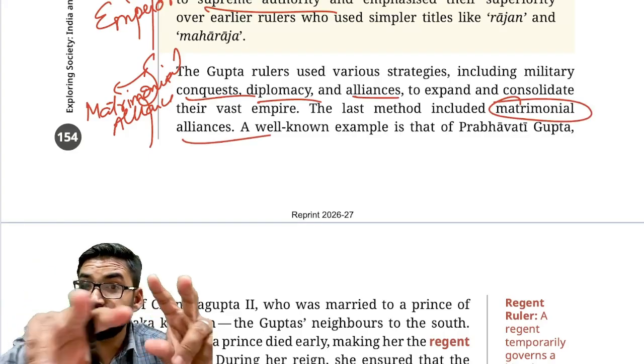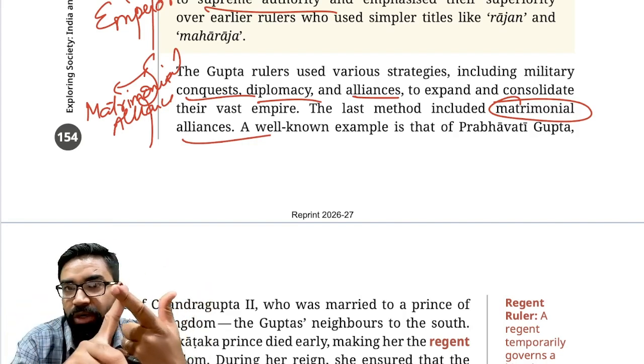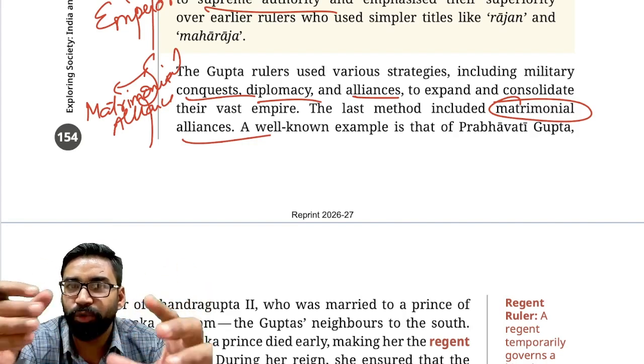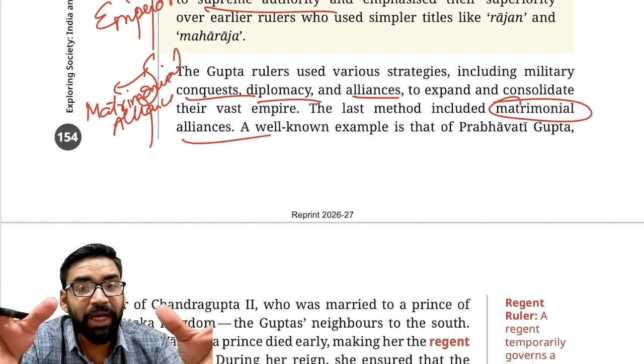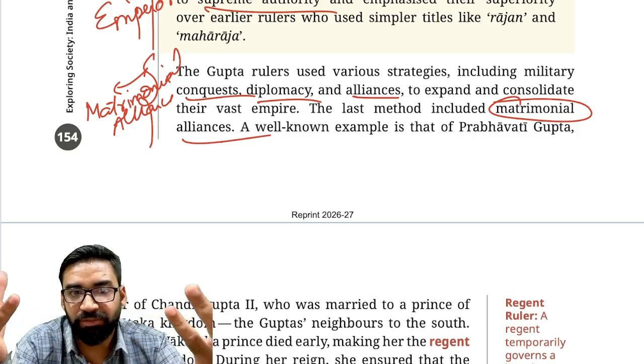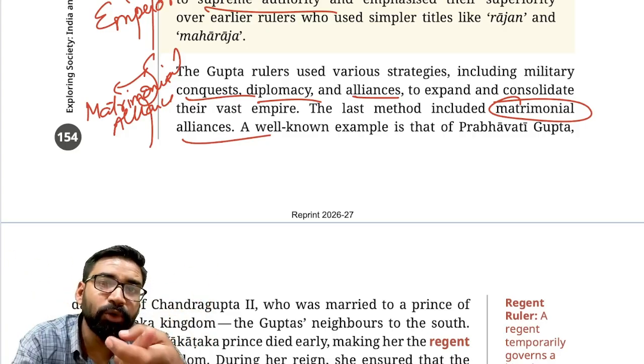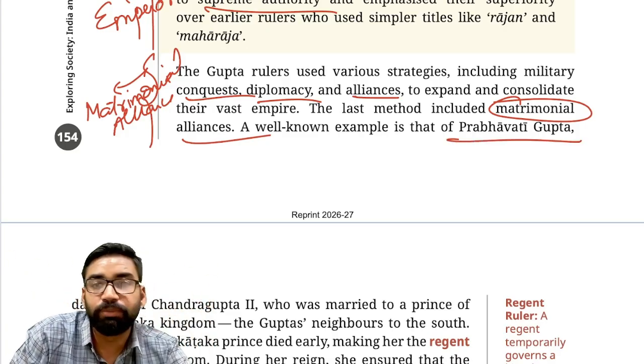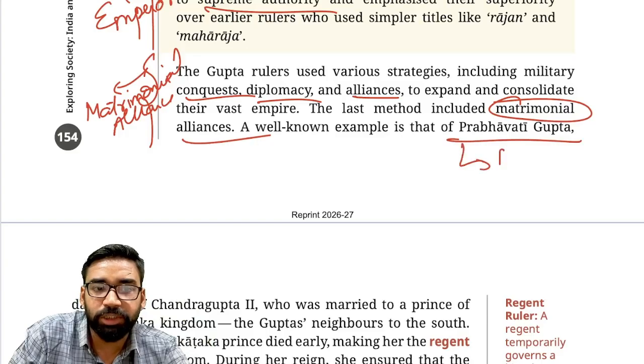So there are two well-known matrimonial alliances. First, we have already discussed that Chandragupta I did a matrimonial alliance with the Lichchhavis. He married whom? Kumaradevi, a Lichchhavi princess. Another matrimonial alliance is related to Prabhavati Gupta. Now, Prabhavati Gupta was the daughter of Chandragupta II.